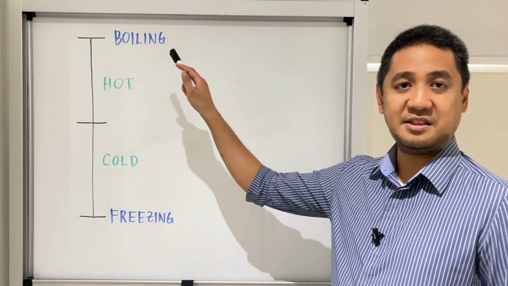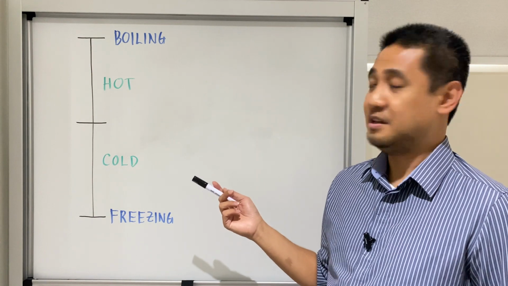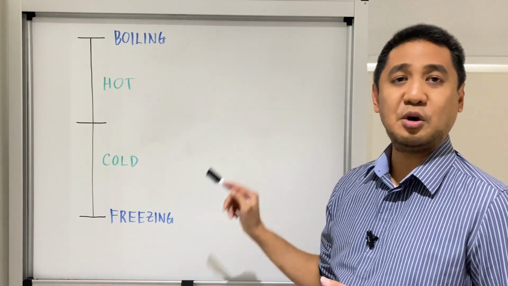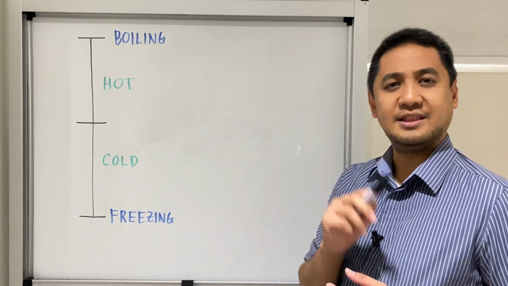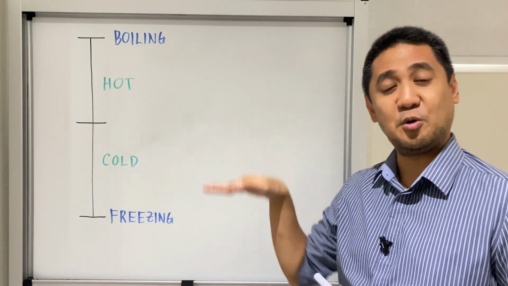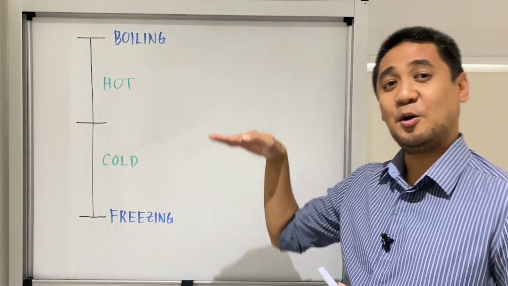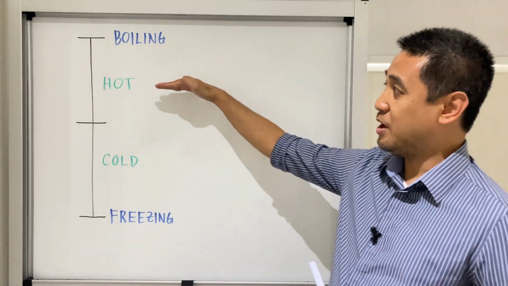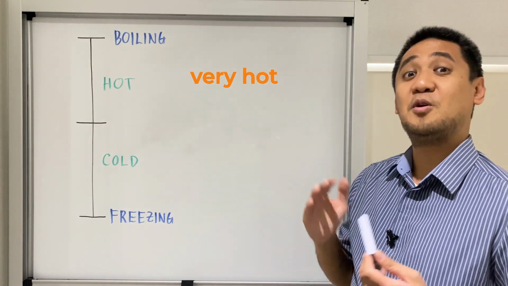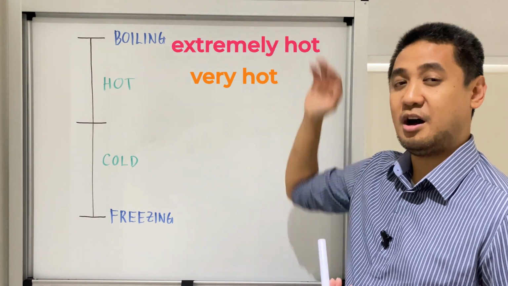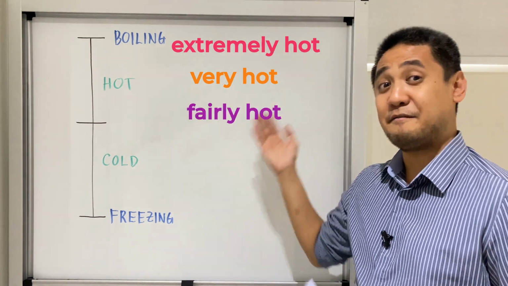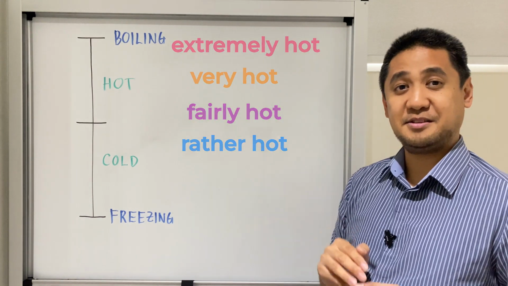Okay, imagine that this scale is a temperature scale. This area, hot, that area, cold. Now, because hot and cold are gradable adjectives, that means you can actually change their level. You can make them stronger or weaker. You can make them more intense or less intense. So, if you want to make this word more intense, you can always say very hot. Or you can say extremely hot. However, if you want to make it less intense, you can say fairly hot or rather hot.